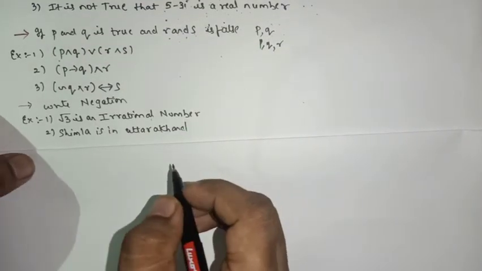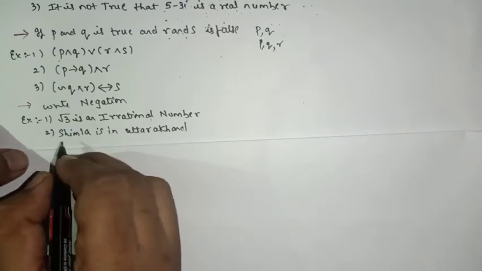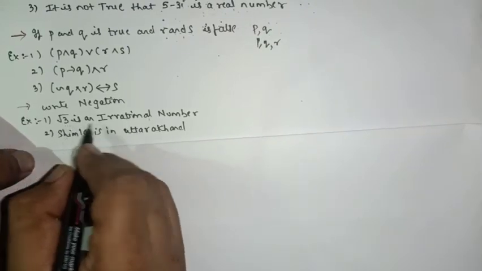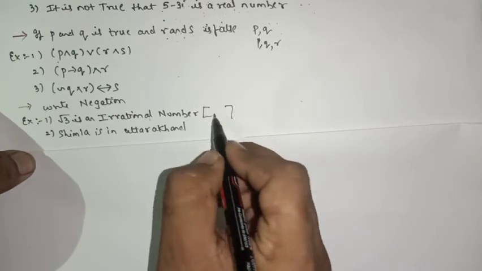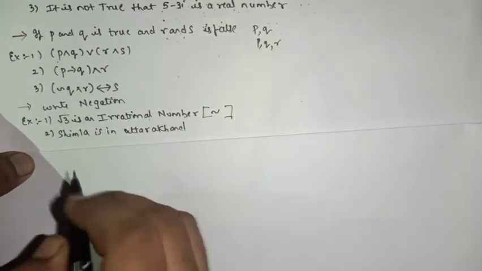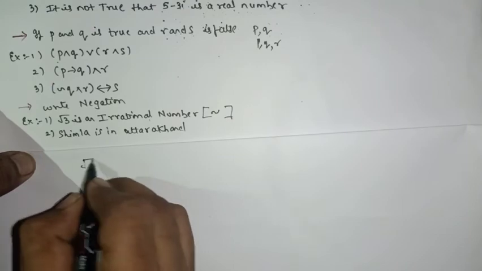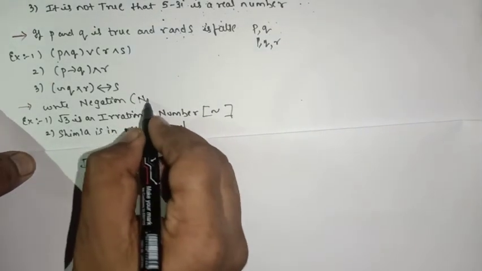Okay, move on to the next, last one. Write the negation of the given statement. Here it is: root 3 is an irrational number. So we have to write the negation of this statement. It is simple. Negation means not, right?